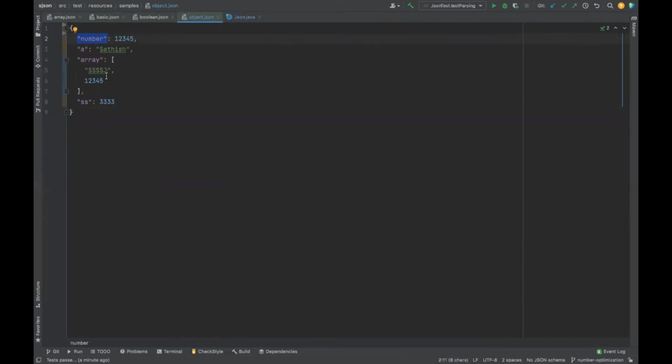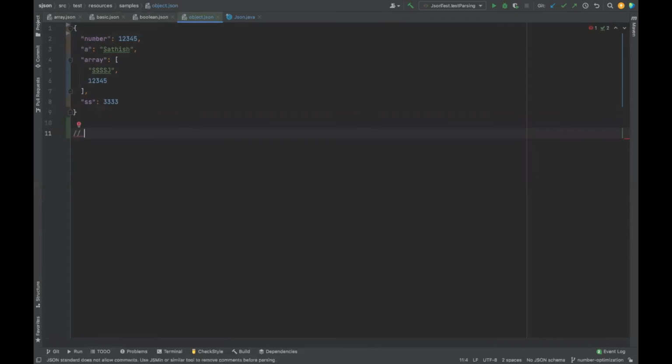Keys are always a string. In JSON, it's very simple. JSON is not a complex type. All that it has is only a few data types. If I miss anything, let me know. There is something called null, something called true, something called number, string. These are all the basic data types. It's not going to support date.